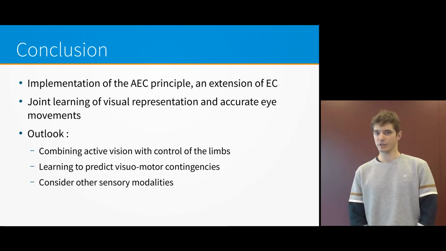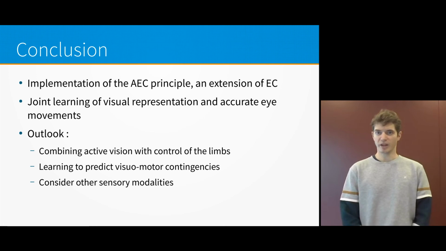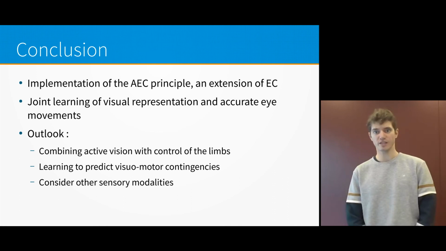I now would like to conclude. So we applied an extension of the efficient coding principle, the active efficient coding, to the learning of active vision. The resulting approach learns jointly a representation of the visual information and accurate eye movements, successfully fixating objects and pursuing them as they move.